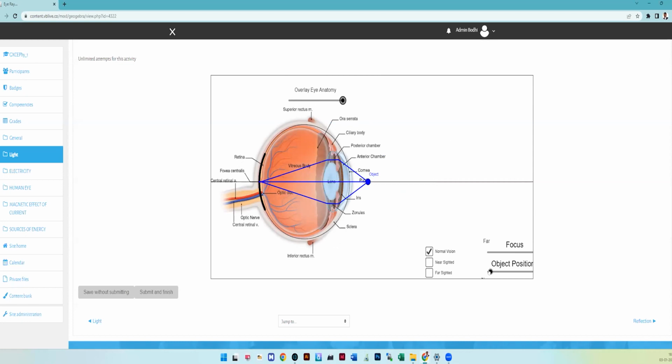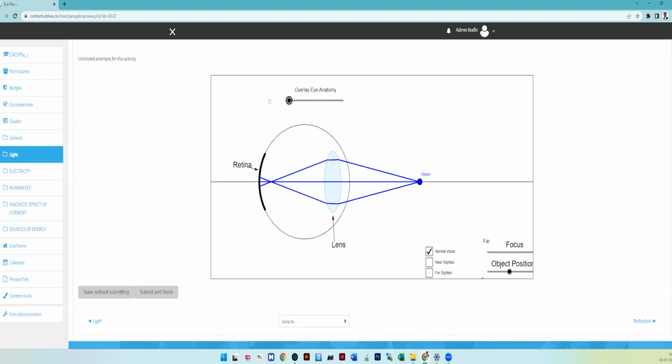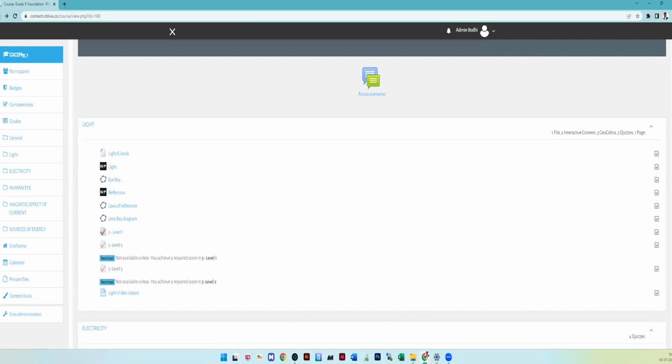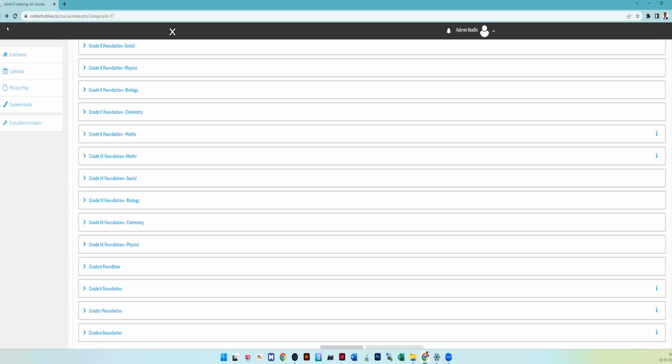For example, now they are changing the position of the object. Now they can see that it is not falling on the retina, it is falling between the lens and the retina. When they make it fall on the retina, this is normal vision. When they change it, it will be either nearsightedness or farsightedness. That way the child will understand the ray diagram from an exam point of view, and get an in-depth understanding of what exactly is happening. But it is not available for lower grades, only for the higher grades.